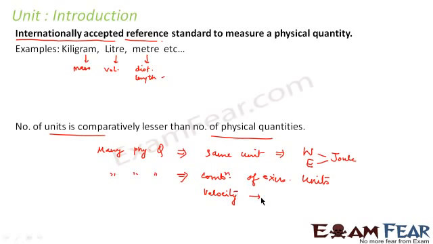Now, the unit which is used to measure velocity is meter per second, where meter is already a unit for length and second is already a unit for time. So, the unit for velocity is derived from already existing units. Therefore, because of these kinds of constraints, the number of units is comparatively lesser than the number of physical quantities.